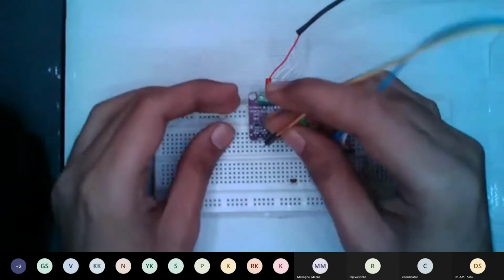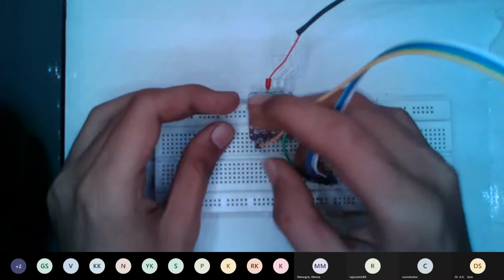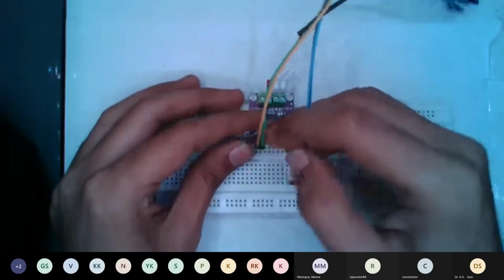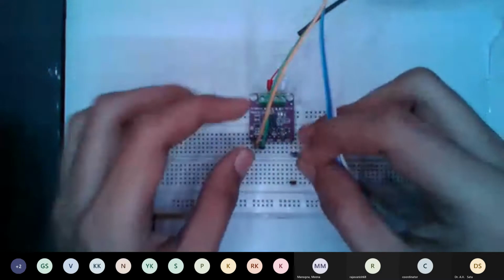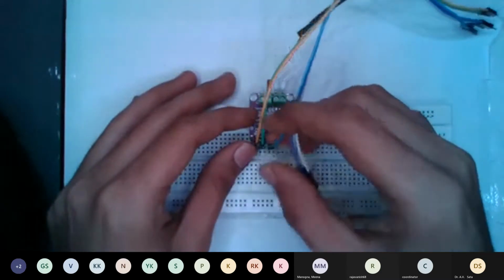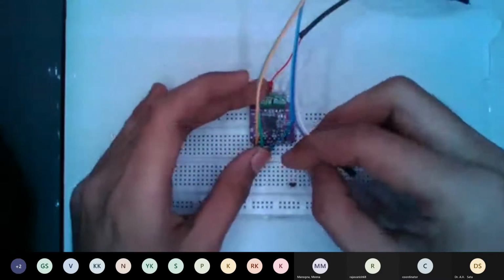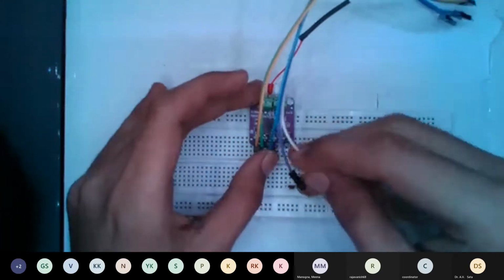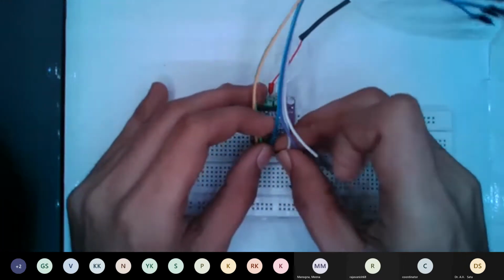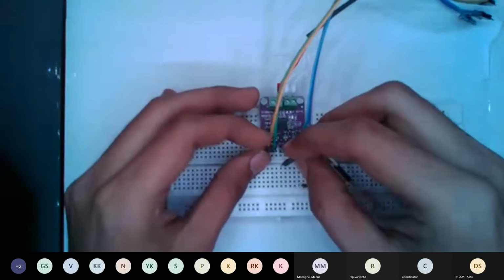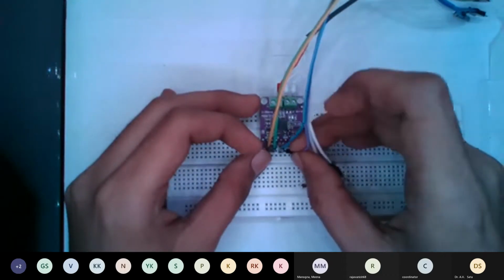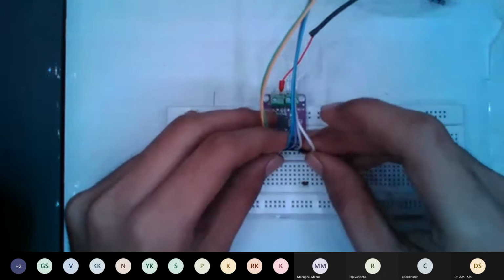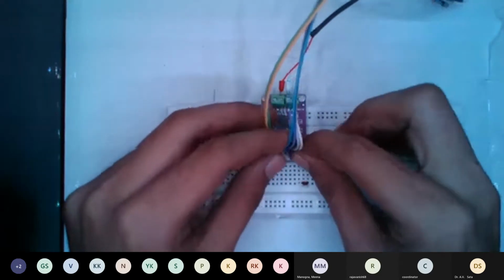Using yellow wire for the V in, green for the ground, blue for the CLK, purple for DO, and gray for the DI, and white for the CS.